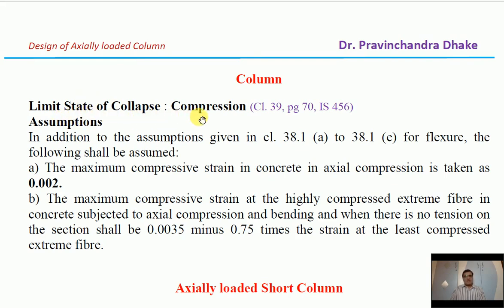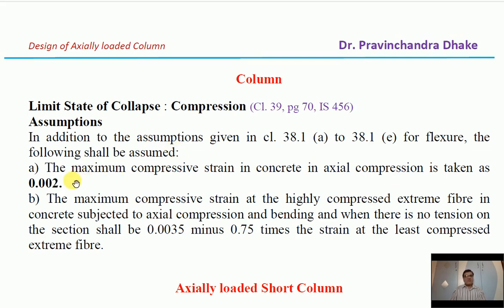Limit state of collapse for compression, clause 39, page number 70 of IS 456. In addition to the assumptions given in clauses 38.1a to 38.1e for flexure, that means in the design of beam, already we have studied these clauses, additional two clauses are given here.